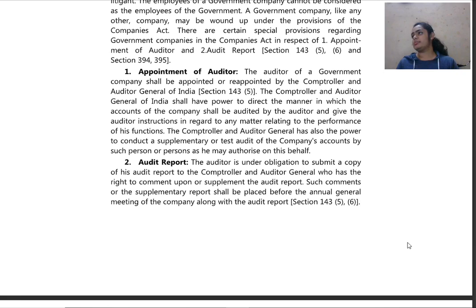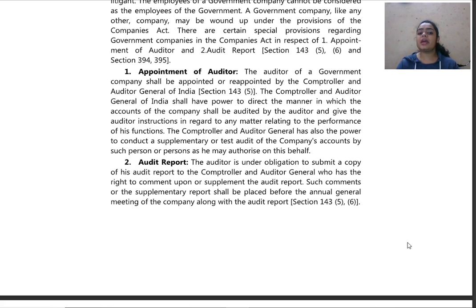So what does this mean? The auditor shall be appointed by the Government of India, or by the people who are in authority. He shall be appointed and he shall be liable to reappointment. Means what? For a period of 5 years and again a consecutive 5 years.